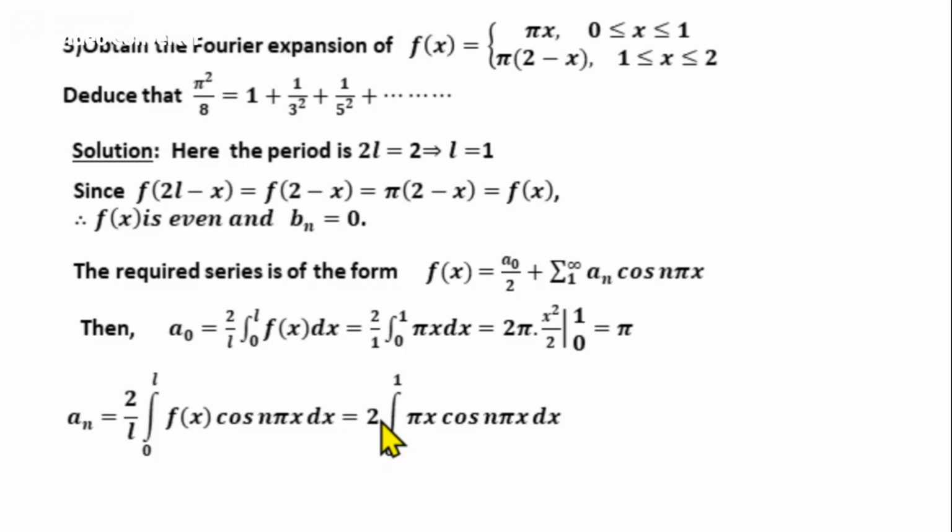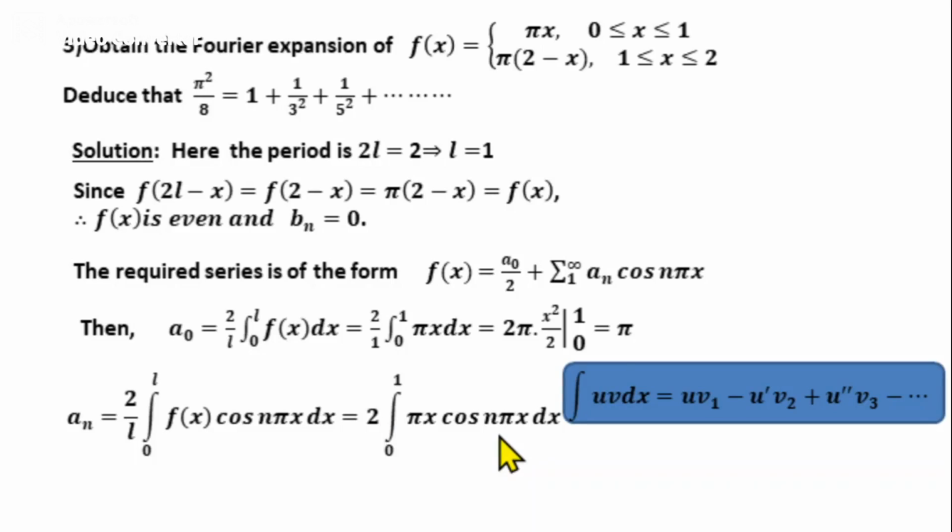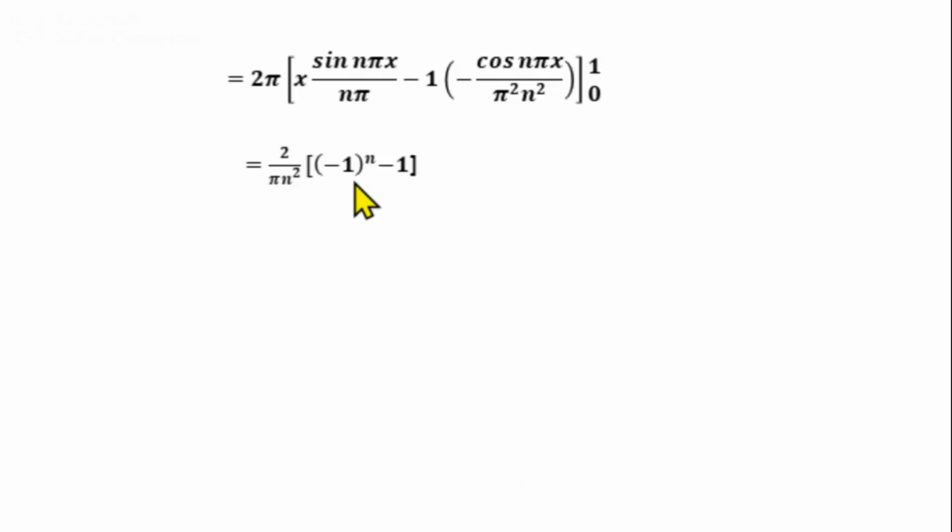So here 2 pi into, in bracket, u into v1, that is x into v1, the integral of cos n pi x, which is sin n pi x divided by n pi, minus u dash, the derivative of u, that is derivative of x, which is 1. Then v2, the integral of v1, the integral of sin n pi x by n pi, is minus cos n pi x by n square pi square. Then apply the limits x from 0 to 1, we get an equal to 2 by pi n square into minus 1 power n minus 1.